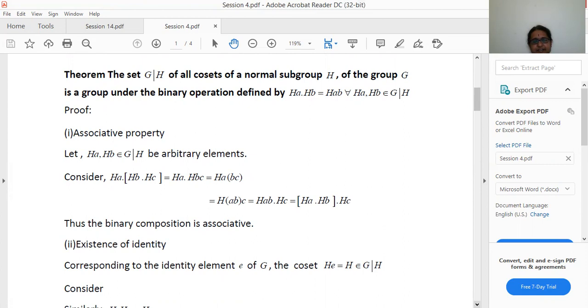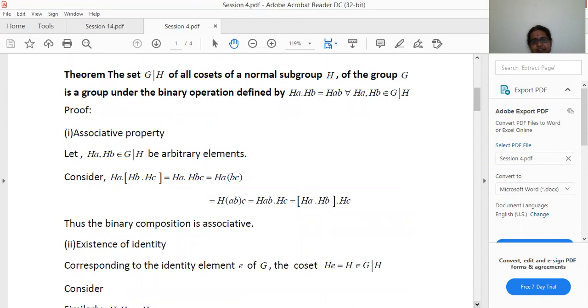Here a, b, c are elements of group G, and since G is a group, they satisfy the associative property, a into bc equals ab into c, which we are using here. So this is equal to Habc. Then Hab is nothing but H into ab, which is Hab dot Hc. So this is Ha dot Hb dot Hc. Hence the binary composition is associative.